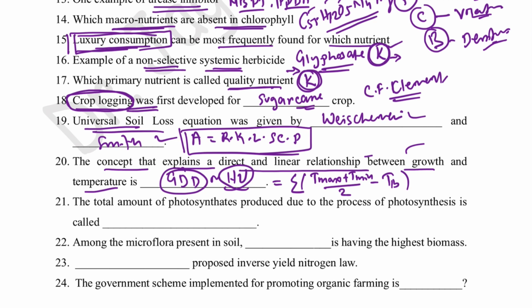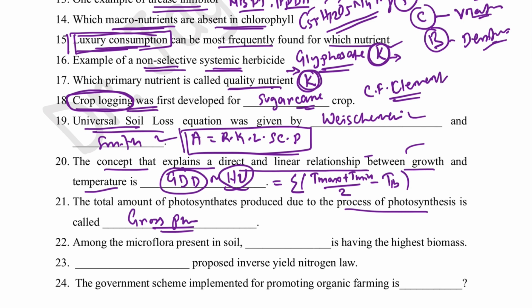The total amount of photosynthesis produced due to the process of photosynthesis is called gross photosynthesis. Gross photosynthesis. And the accumulated product, that is the net photosynthesis, that is gross photosynthesis minus the photosynthetic produce that is used or utilized in the respiration process, that is net photosynthesis.